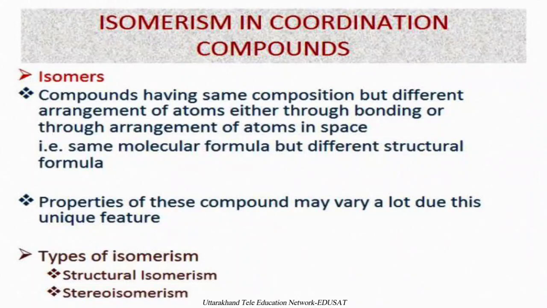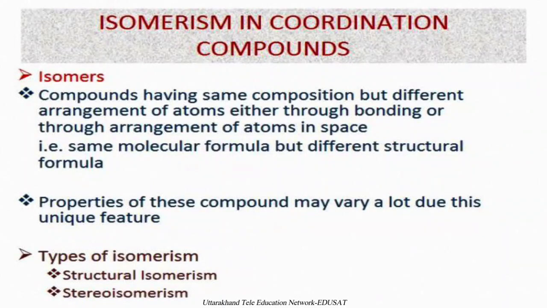Different structural formula means their coordinating tendencies or their ionizing tendencies may be different with respect to each other. This property of these compounds may vary a lot due to this unique feature. It is a unique feature that can affect the various properties of coordination compounds.